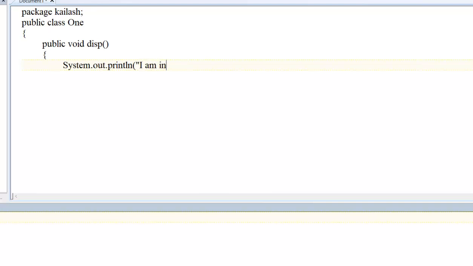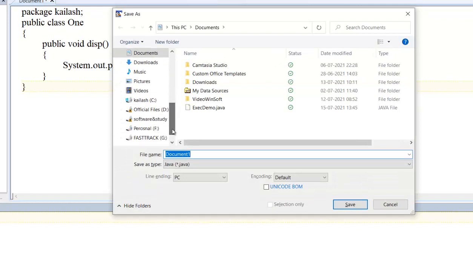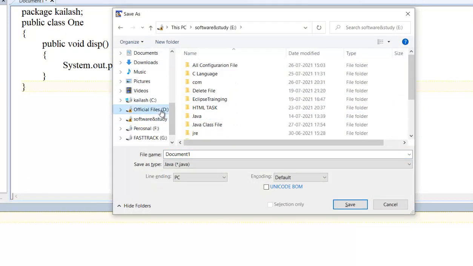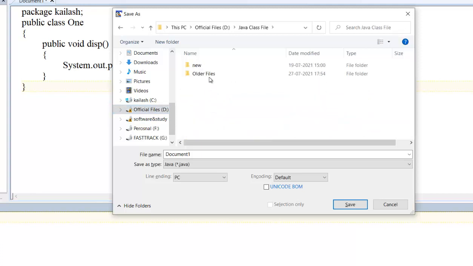I am inside one class. Now I want to compile this. So first save this file wherever you wish. I wish to store it in the Java class file folder. I have stored it here with today's date, 2707. Under this I have stored my file called 1.java.